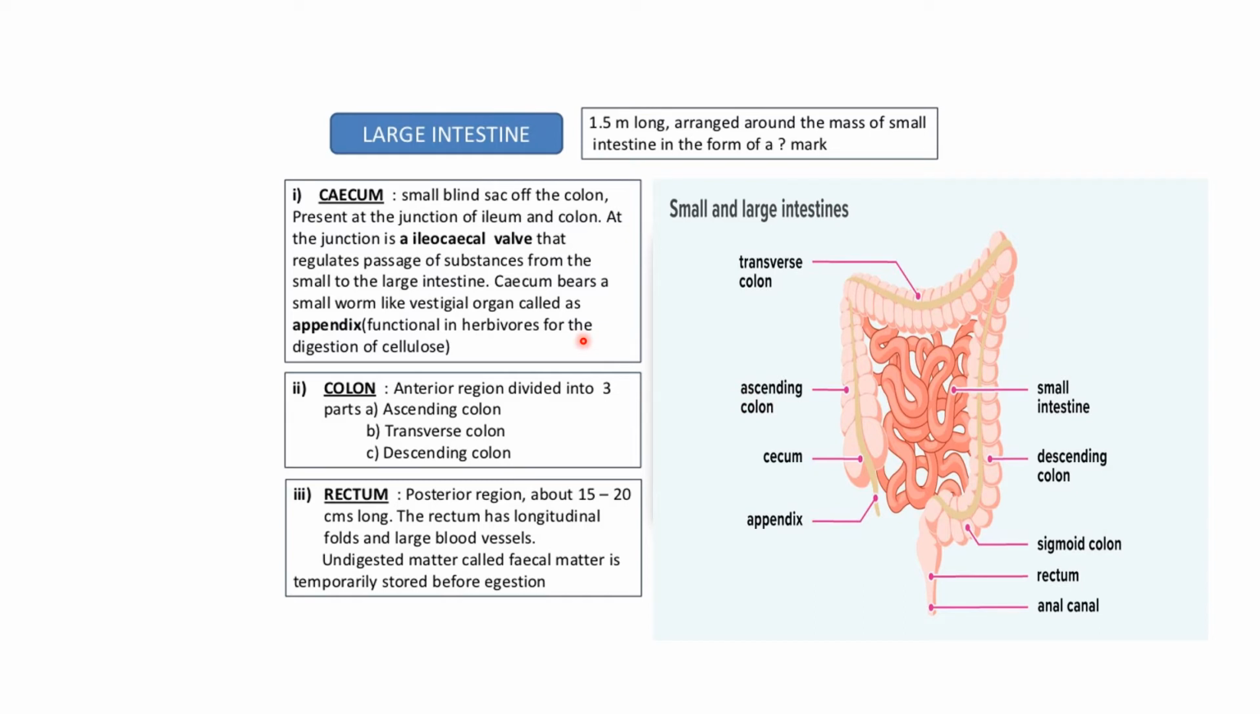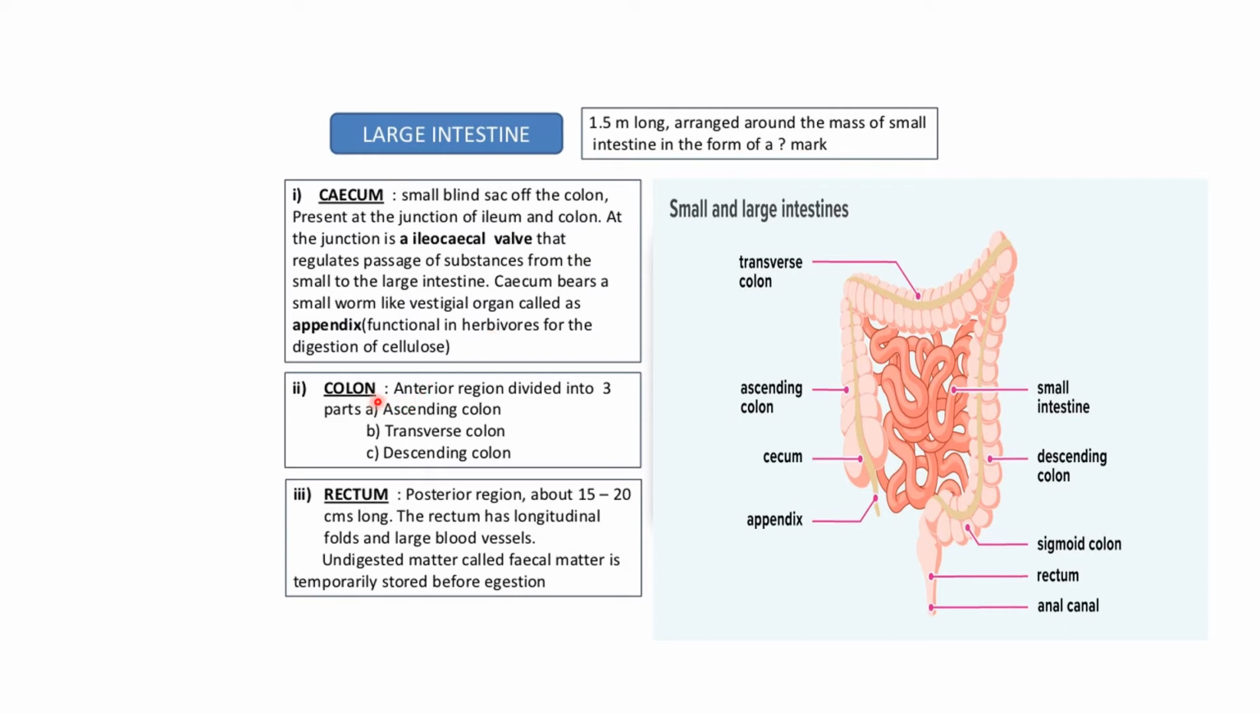It is a small blind sac of the colon present at the junction of the ileum and colon. So this is the ileum, which is the last part of the small intestine, and from here the colon starts. At the junction, there is an ileocecal valve that regulates the passage of substances from the small intestine to the large intestine. The cecum bears a small worm-like vestigial organ which is known as the appendix. As you can see over here, this is the appendix, which is non-functional in humans.